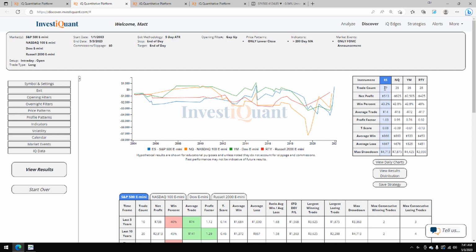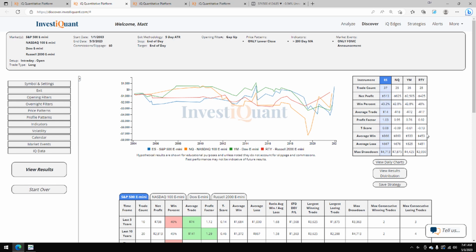Historically, we have 37 samples here in the S&P, 35 in the NASDAQ, 35 in the Dow, 25 in the Russell. If we look at the win rates on these, they are all very similar, around 43%. So you've got S&P 43%, NASDAQ 43%, Dow 43%, Russell 48%.